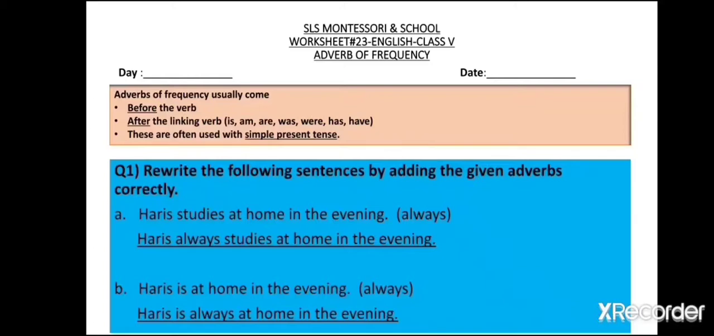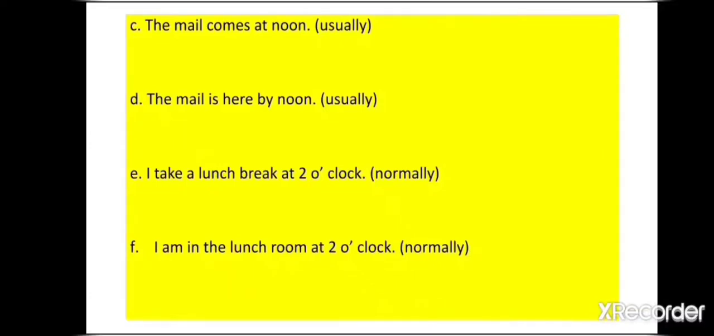Now that I have explained the first two parts, I want you to solve the rest of the worksheet by yourself. I'm going to read out the next sentences and after solving it by yourself, you can match your answers. C part, the mail comes at noon and the adverb is usually. D part, the mail is here by noon. Again the adverb is usually.